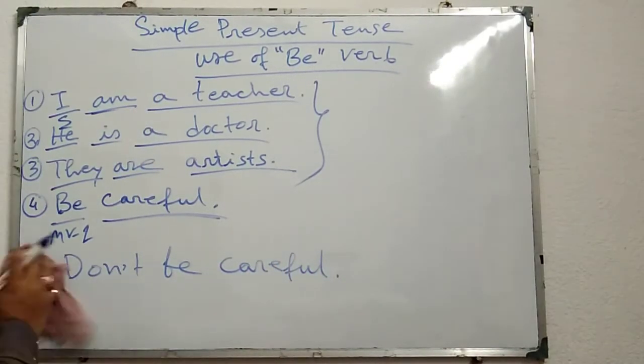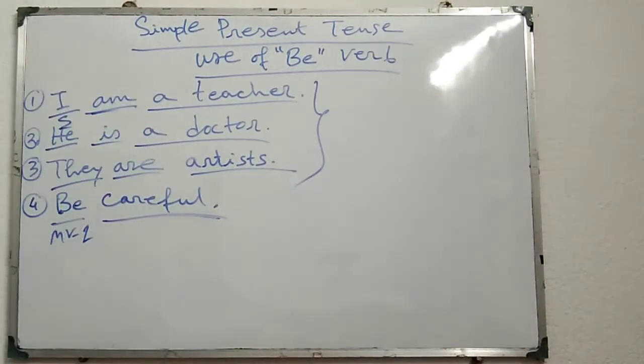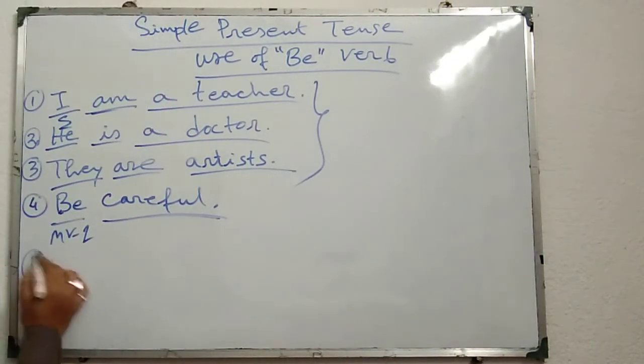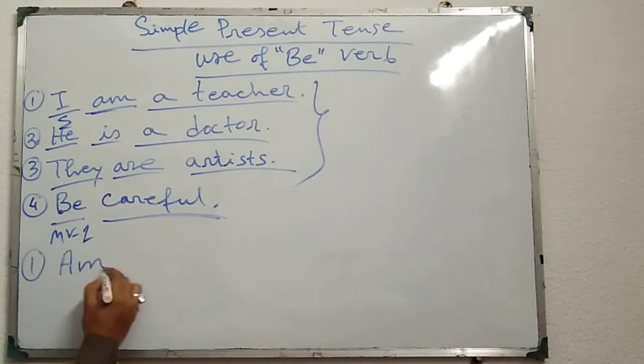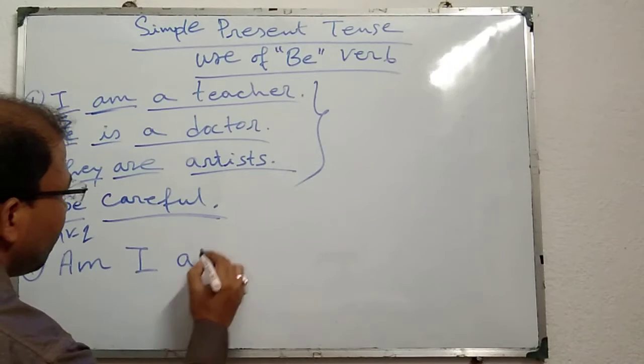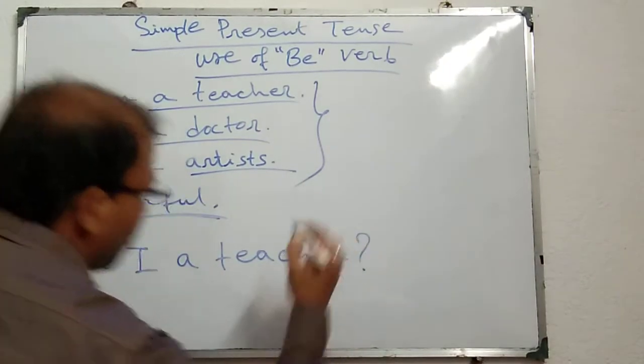Similarly, if I want to make the first sentence into interrogative affirmative, then what will it be? First one will be: am I a teacher? Am I a teacher? Question mark.